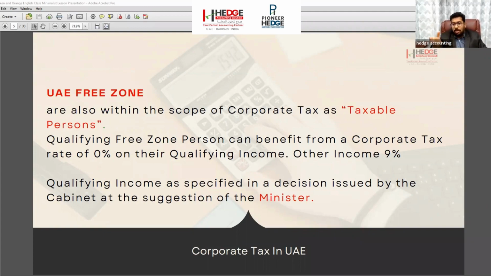Okay, so now we already discussed what corporate income tax is, and who is subject to corporate tax. We already discussed UAE companies. Then the free zones are also subject to corporate tax, and the natural persons who are doing business in UAE are also subject to corporate tax.